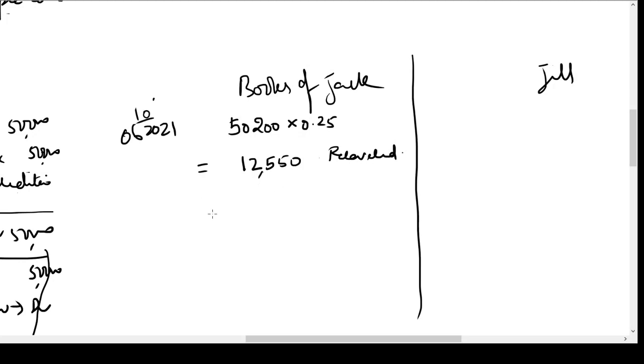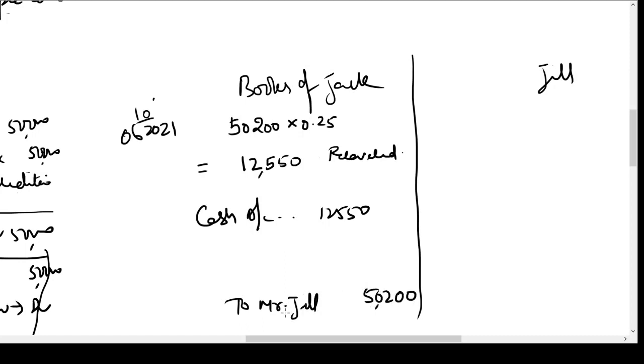So what is the entry in the books of Jack? Entry would be cash account debit 12,550 to Mr. Jill account 50,200. Mr. Jack knows that all the assets of Mr. Jill have been sold by the court, and by selling all the assets of Mr. Jill, the court is able to settle only 25 paise in a rupee, or 25% of his liabilities. So we know that the remaining amount cannot be collected. So 37,650 rupees would have to be written off as bad debts